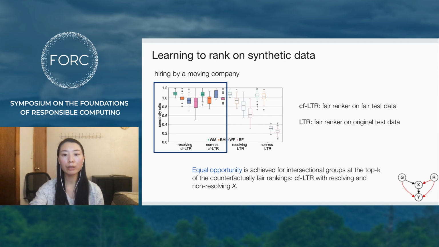The LTR variants, the LTR columns in the plot, show lower sensitivity for women because the test set is unmodified in this setting. Finally, when the fairness intervention is applied on both training and test data, the CF-LTR columns in the plot, it leads to better sensitivity for women.